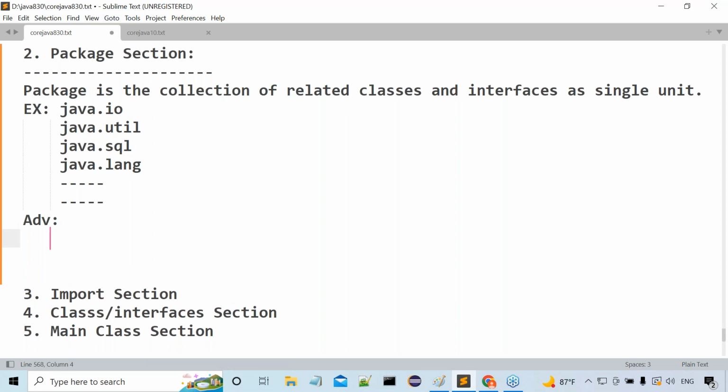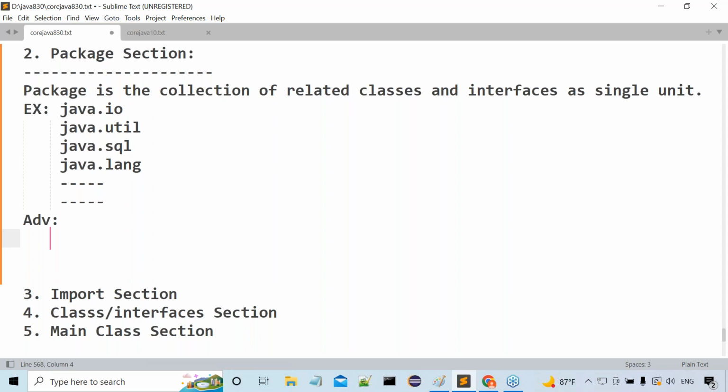A number of advantages are available outside. I will give the names only. I don't want to explain each and every advantage, because we will discuss those advantages effectively in the packages topic. We have a separate topic for that, but here my point is the Java programming format. That's why I give a brief introduction about each point. It is not required to understand too much of the internals of these packages immediately. The packages topic is available, and I will discuss more about these packages there.